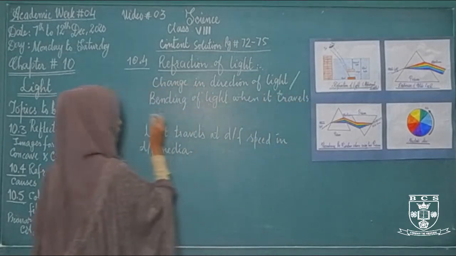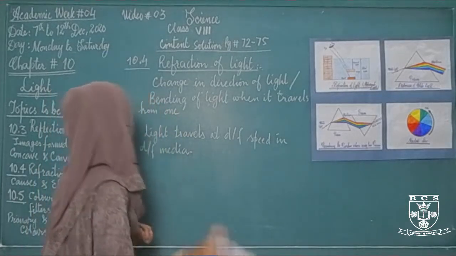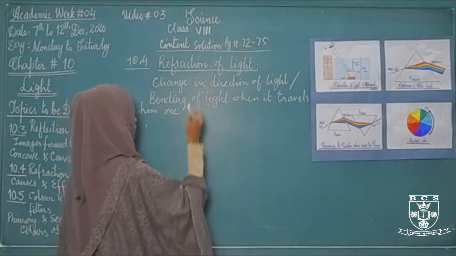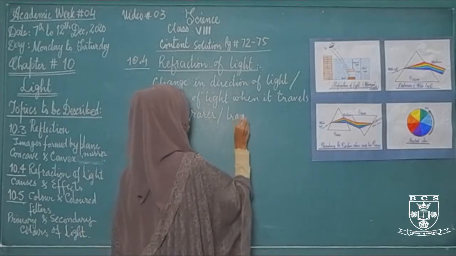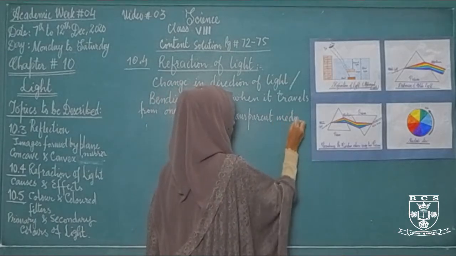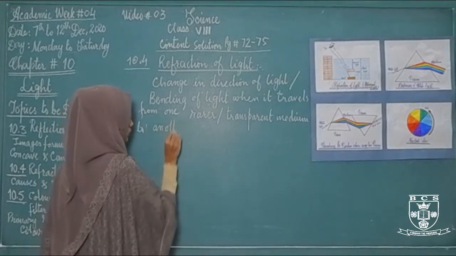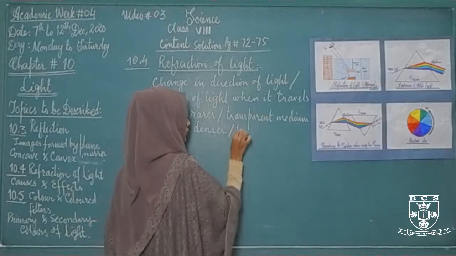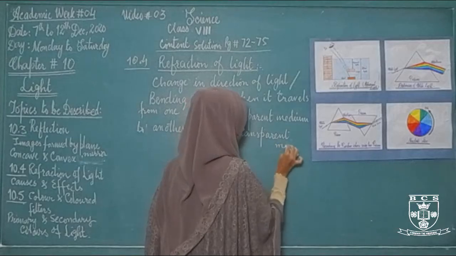Light bends when it travels from one transparent medium to another transparent medium, or from one rarer or transparent medium to another denser or transparent medium.